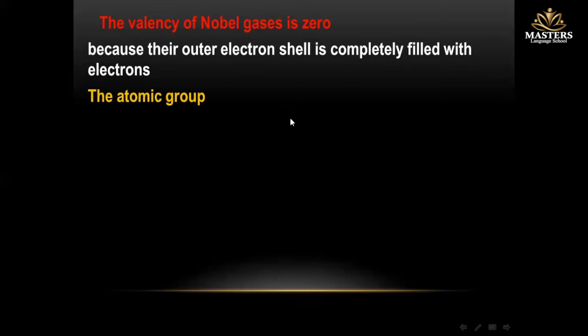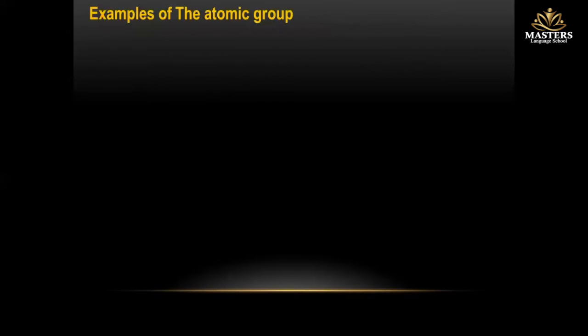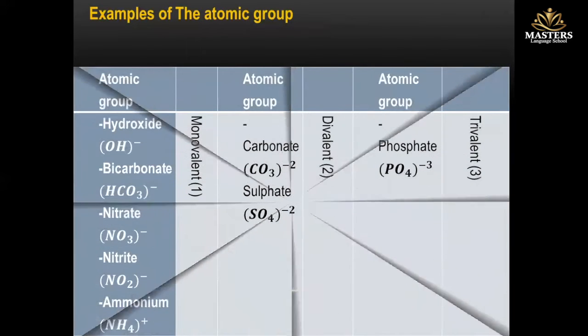Okay, but there is another expression which is called an atomic group. What is the meaning of atomic group? It's a set of different atoms, elements, joined together that behave like one atom during a chemical reaction, having its own valency, and cannot exist solely. So here are examples of atomic groups. The atomic group behaves like one ion.